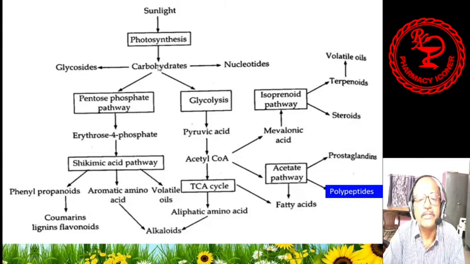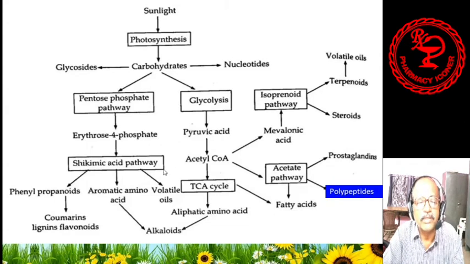From carbohydrates, glycosides are formed. On the other hand, from carbohydrates, nucleotides are also formed. You see that from carbohydrates, through the pentose phosphate pathway, PPP, and on the other hand by the process of glycolysis, erythrose 4-phosphate is formed and goes through the shikimic acid pathway.